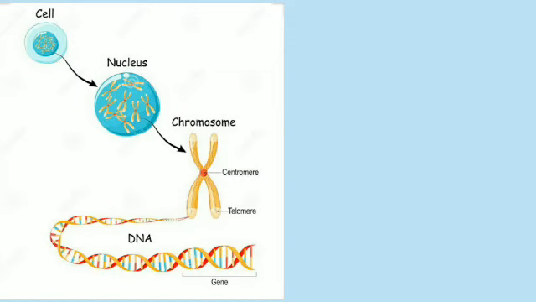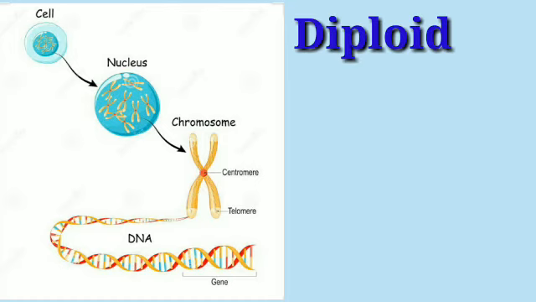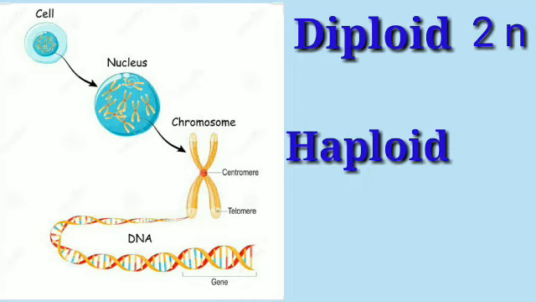Now you all have learned that the cell consists of the nucleus. In the side figure, you can see the nucleus is present. In that nucleus, you can see thread-like structures. They are the chromosomes. Last year you learned the chromosome structure and different types of chromosomes. When two chromatin fibers are attached, the middle portion where they are attached is called a centromere.